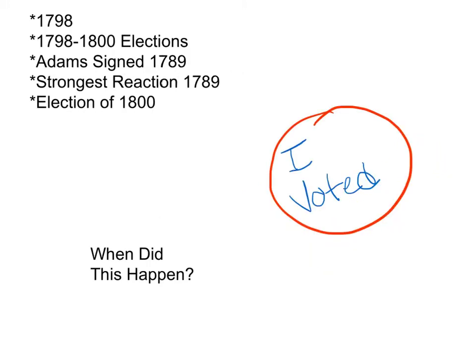When were these acts put into action? 1798 was when they were created. They were used in the 1798 to 1800 elections. John Adams signed the acts during June and July of 1798. The strongest reaction to the passing of the laws came from the South in November and December of 1798. Kentucky and Virginia stated their resolutions. John Adams' criticism grew since passing the acts, and he feared for the future. Then the election of 1800 happened.